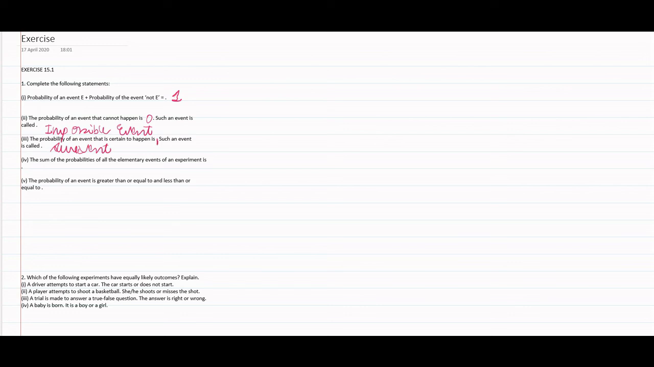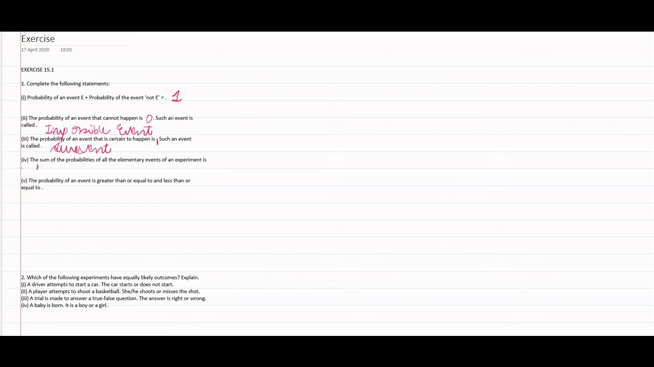The sum of probability of all elementary events of an experiment is 1. This also we learned earlier. Elementary events means those events whose possible outcome is only 1. So the sum of probability of elementary events shall be 1.